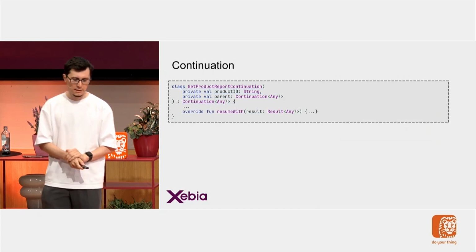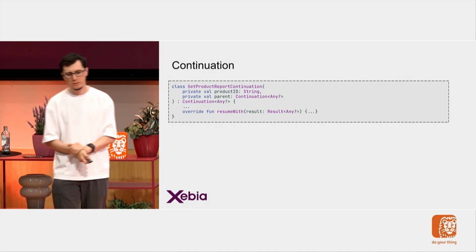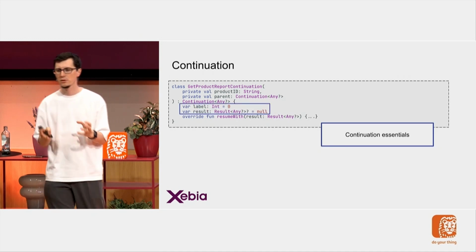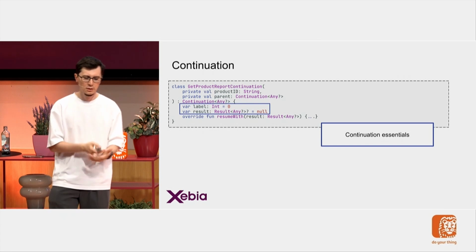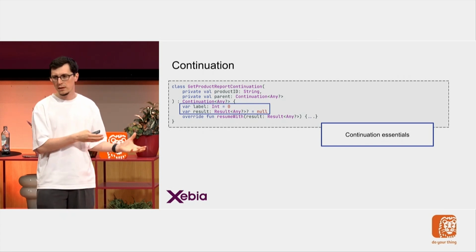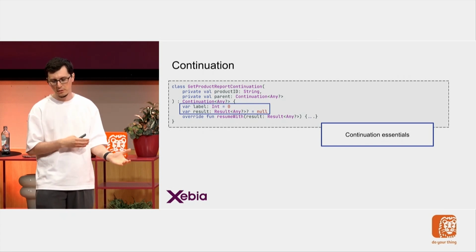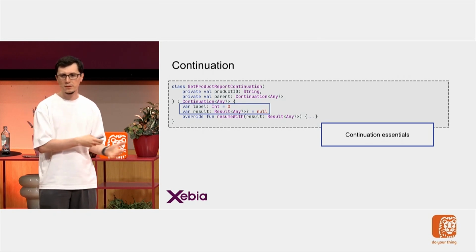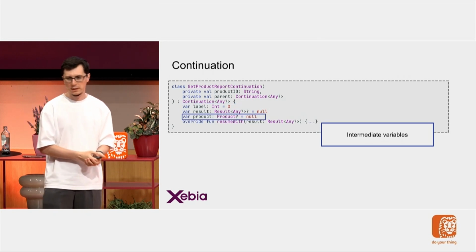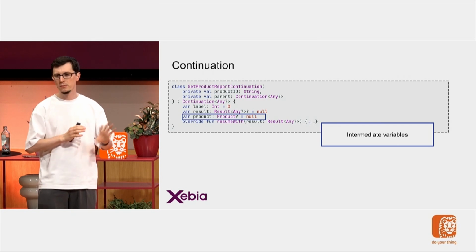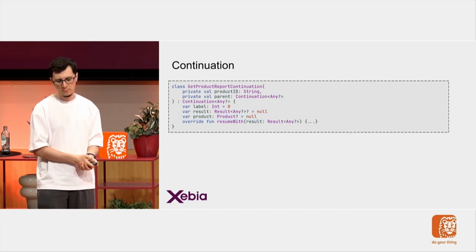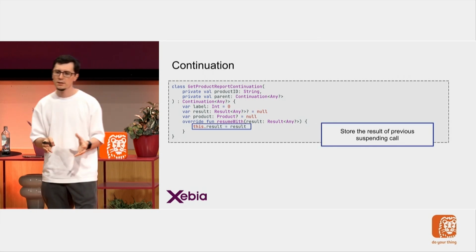Then I'm going with the methods. I have the resume with method. Then I'm going with the class variables. So what I have to store in the continuation. These 2 are the essentials, label and the result. Label holds where I am, and the result is the result from the previous suspend function. And I have to put any intermediate variables specific to my own continuation. Now I finished the class definition. I can go on to the function definition.